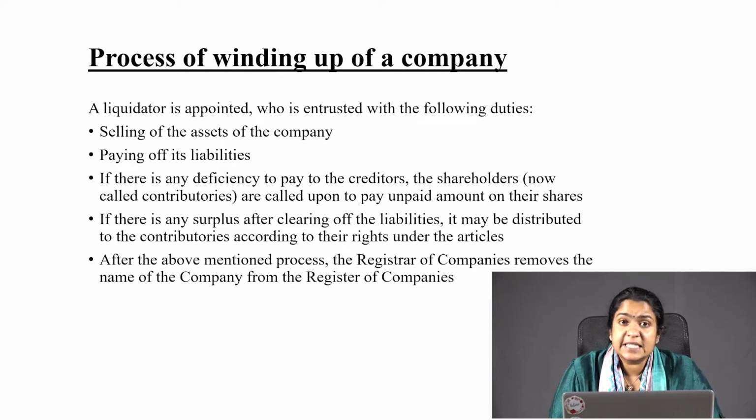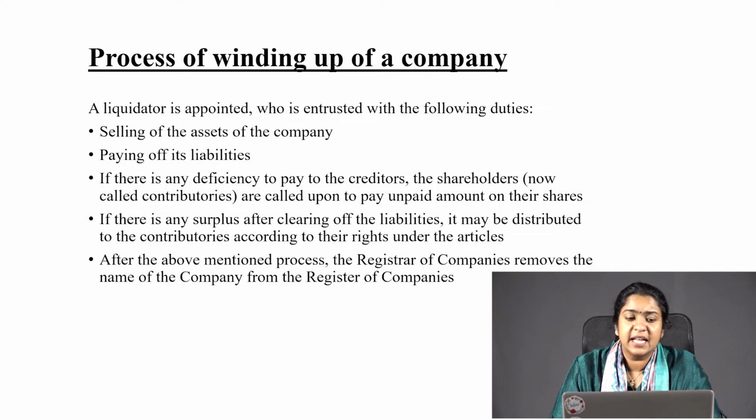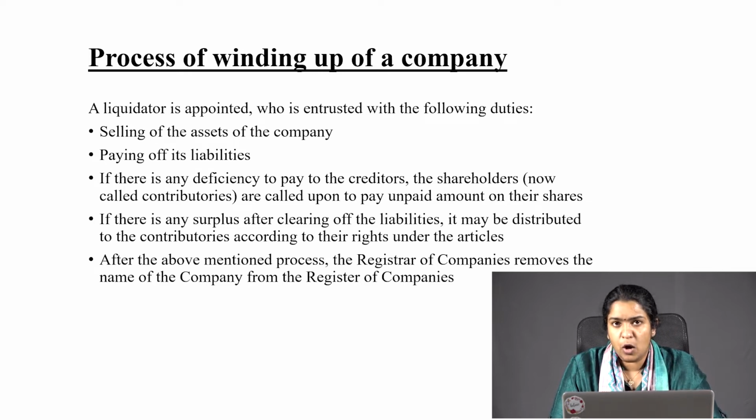Next, if there is any surplus after clearing of the liabilities, it may be distributed to the contributories according to their rights under the articles. After all these procedures are followed, that is, first, the liquidator is appointed, second, assets are sold off, third, liabilities are paid, fourth, if there is any deficiency to be paid to the creditors, the shareholders pay the amount on their unpaid shares. After that, if there is any surplus, that particular amount is distributed to the contributories according to their rights under the articles.